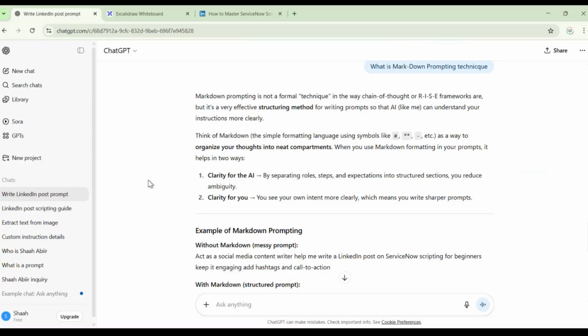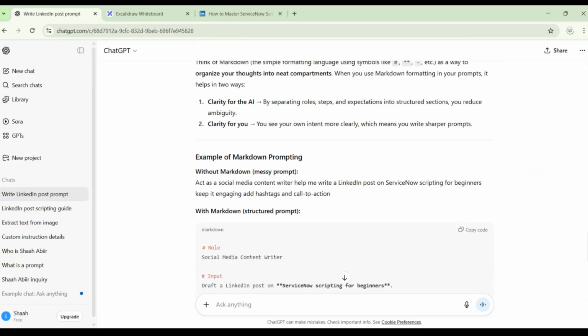Think of markdown as a simple formatting language. Wherever full stop punctuation is needed, that also comes. There it has also given some examples of markdown prompting.